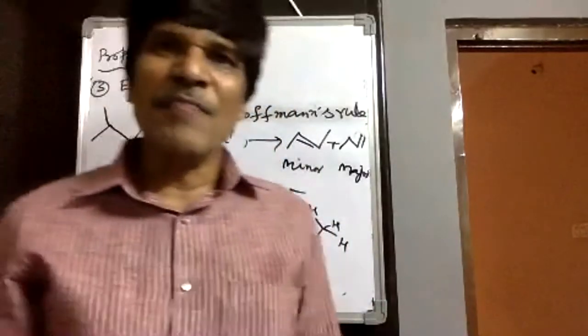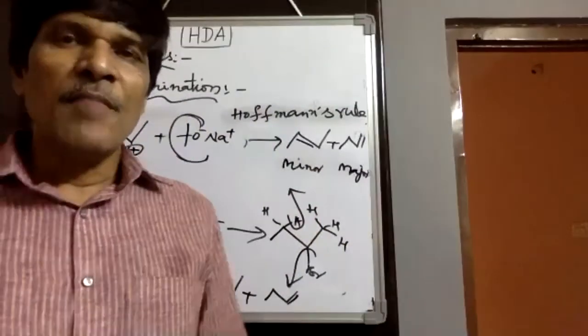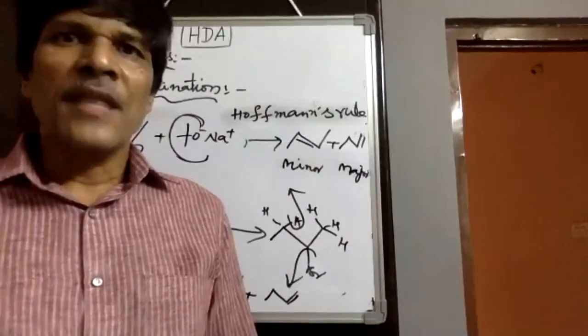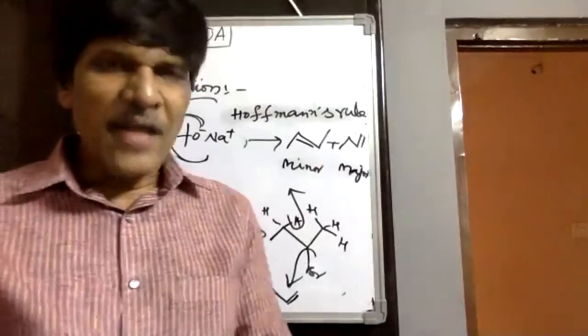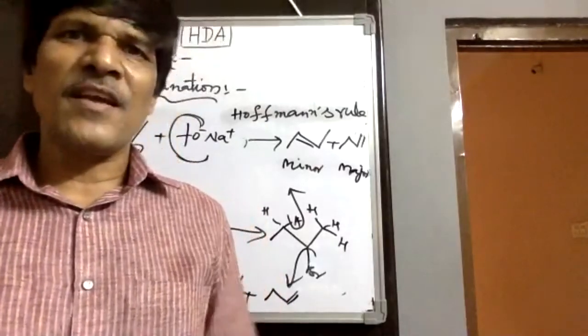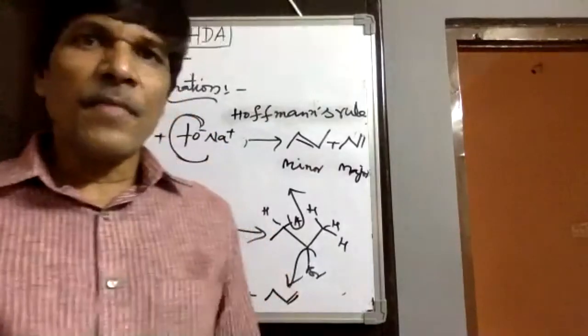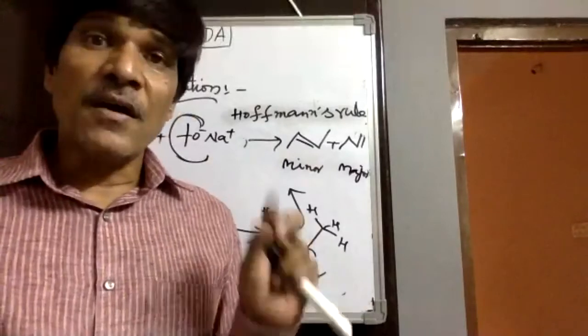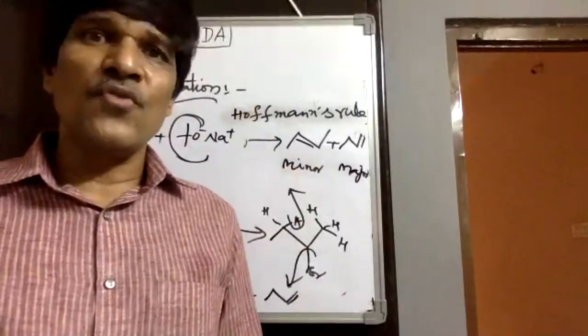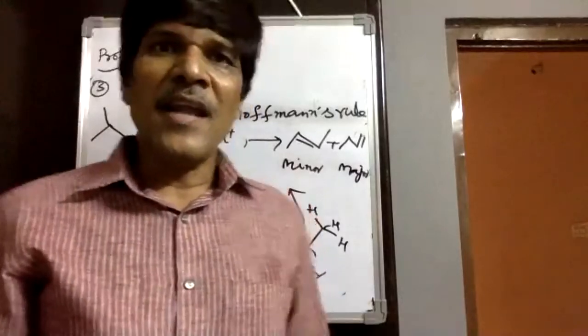Then reactions with metals. We would observe four types of reactions with metals. Alkyl halides in the presence of sodium metal followed by dry ether are converted into twice the number of carbons in the alkane, which is called the Wurtz reaction. In the same way, when symmetric alkyl halides are there, the Wurtz reaction is more preferred, and then asymmetric alkyl halides.